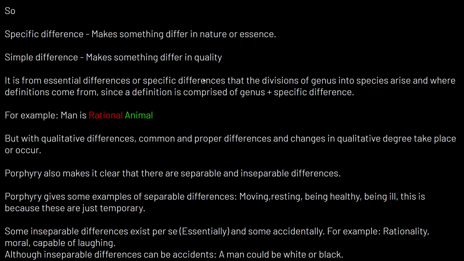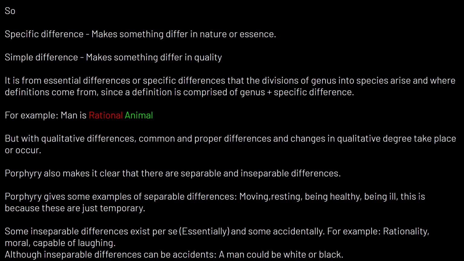Okay, so a specific difference makes something differ in nature or essence. A simple difference just makes something differ in quality. And it is from essential or specific differences, that is the differences that divide the species. These are also the divisions of genus into species. So the genus is really just one until it is divided by all these differences, and then this creates a bunch of species. And these species arise, and this is where the definitions come from.